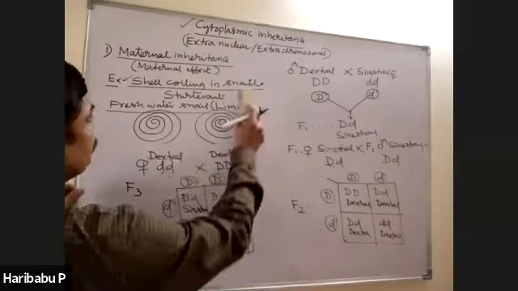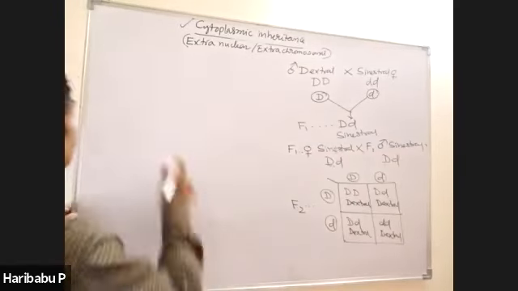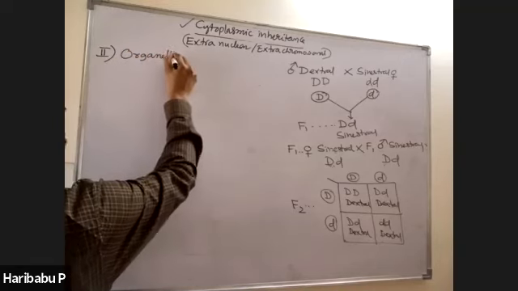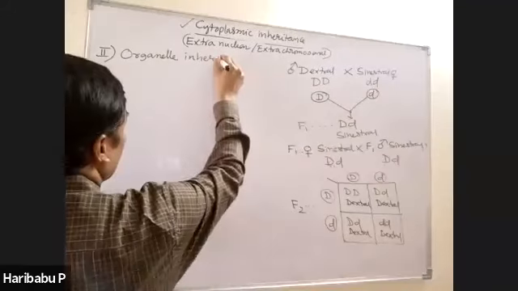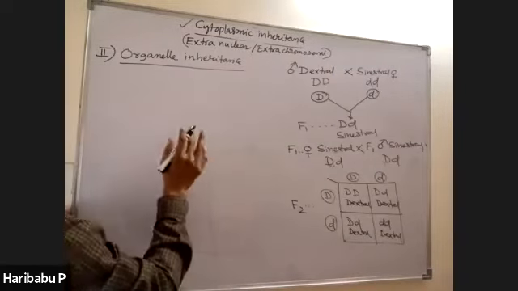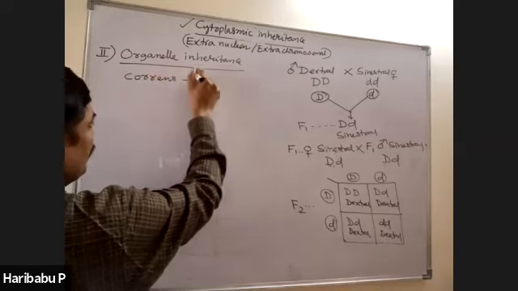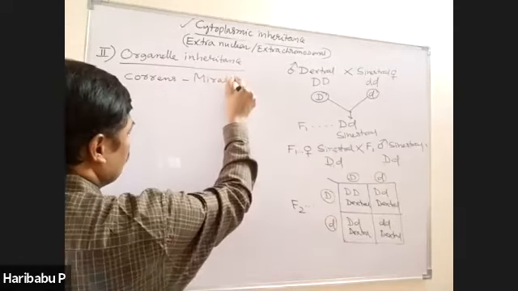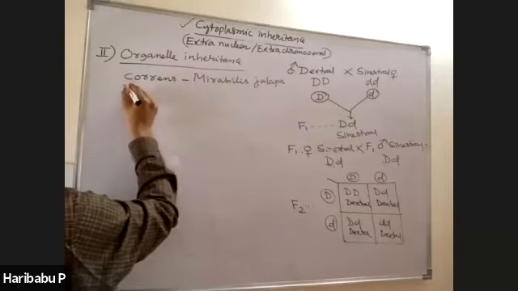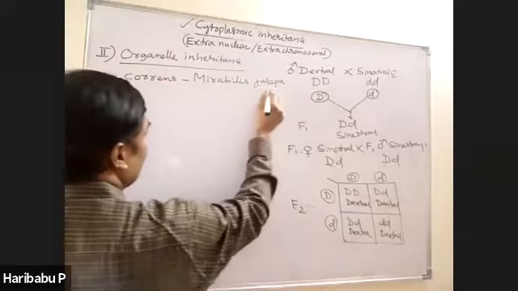Organelle inheritance. This organelle inheritance was first studied by Correns in Mirabilis jalapa.